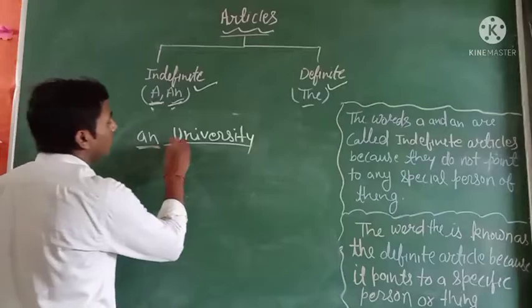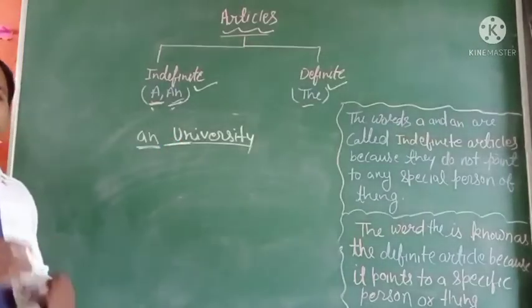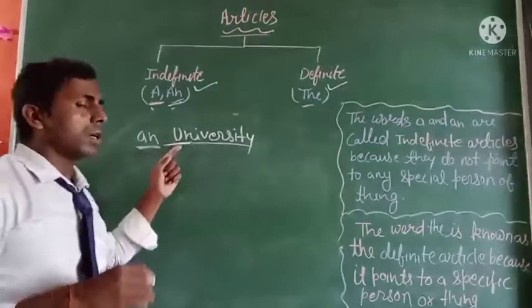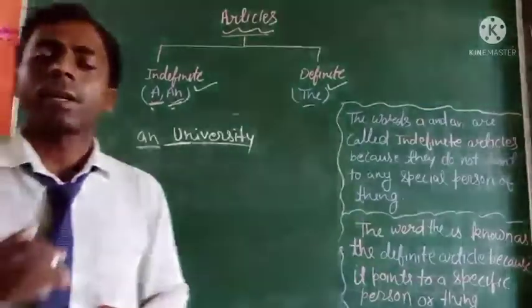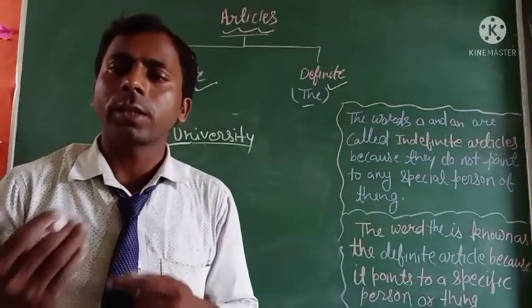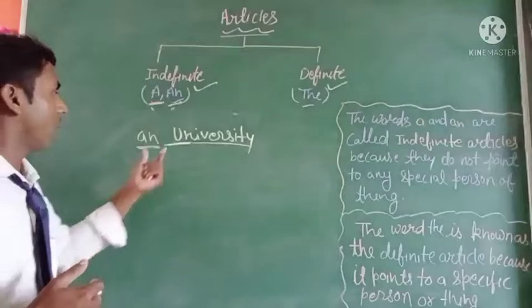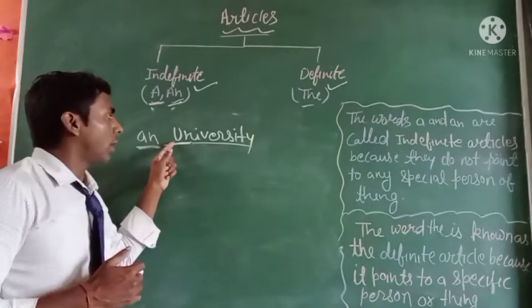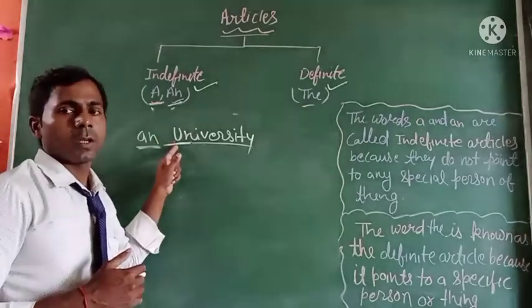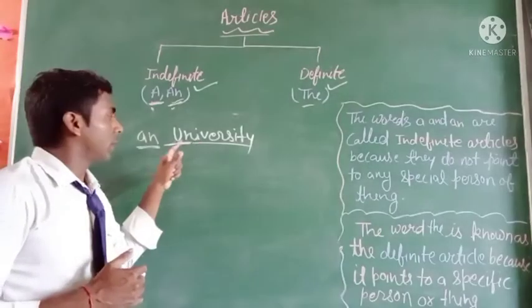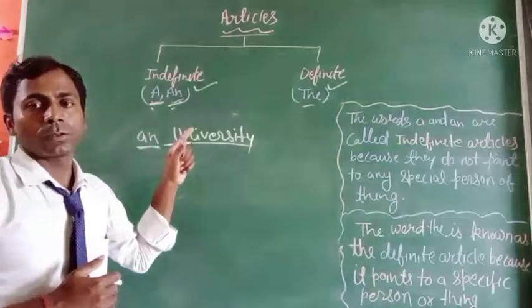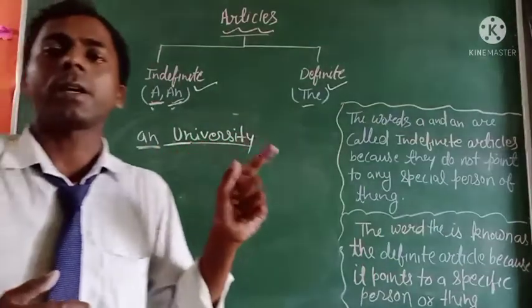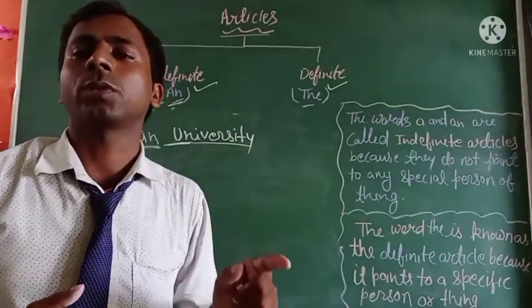Why? Because the pronunciation, the sound of U, is not coming as a vowel. Its pronunciation is coming as a consonant, like "a," not "an." It is "a university." Okay, so here it is the pronunciation of a consonant.